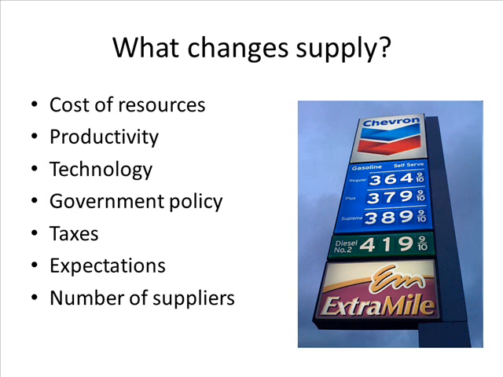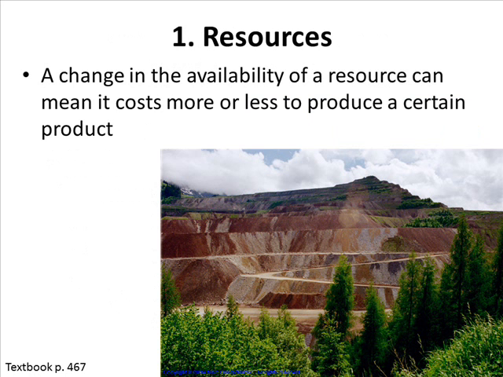Supply is going to change depending on resources, productivity, technology, government policy, and taxes. With resources, a change in the availability of a resource can mean it costs more or less to produce a certain product. If it costs less to produce a product, that means there will be more to supply to potential consumers. If it costs more to produce something, that means the supply is going to decrease and the producers are not going to make as much of the product.